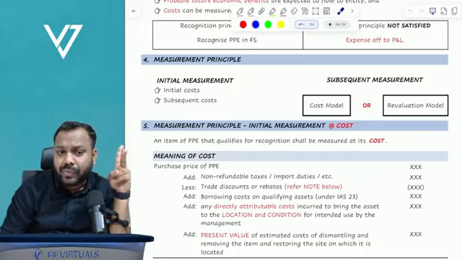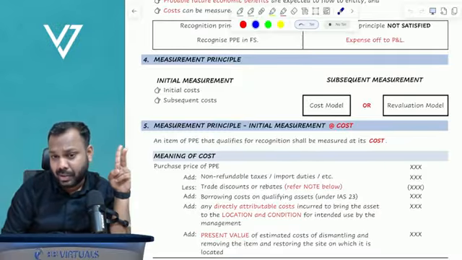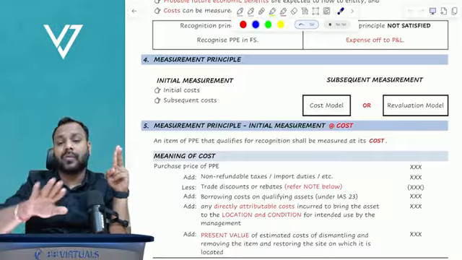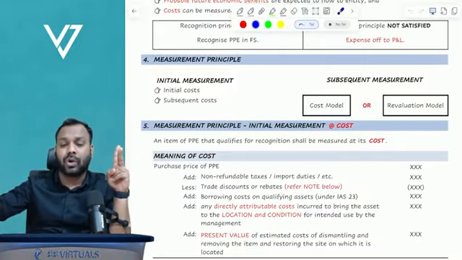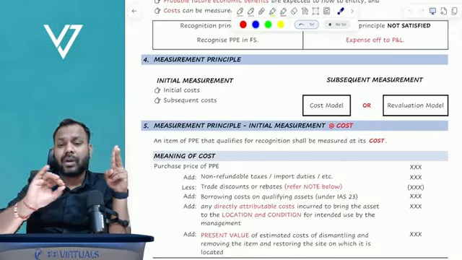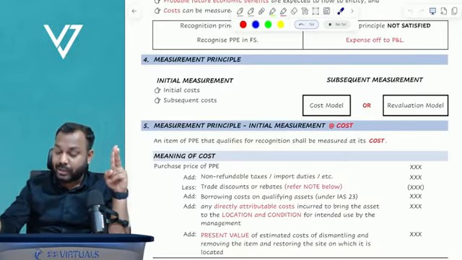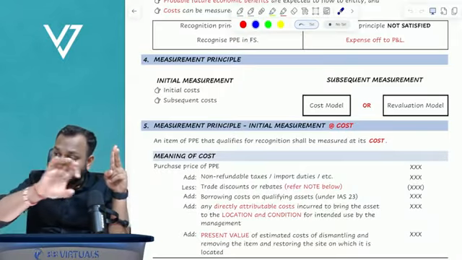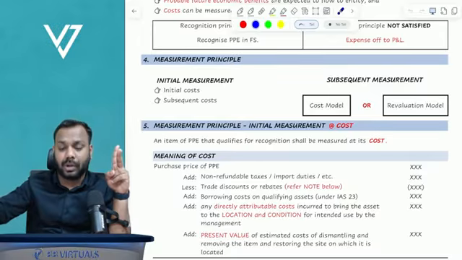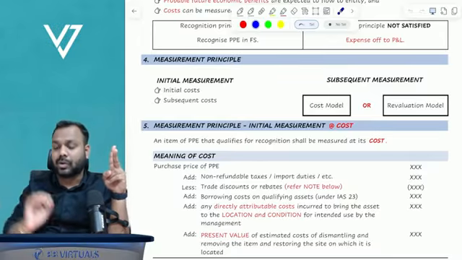Sir, what if the tax or the import duties are refundable? If they are refundable, we will not add them to the cost. If they are already added, we will remove them from the cost.